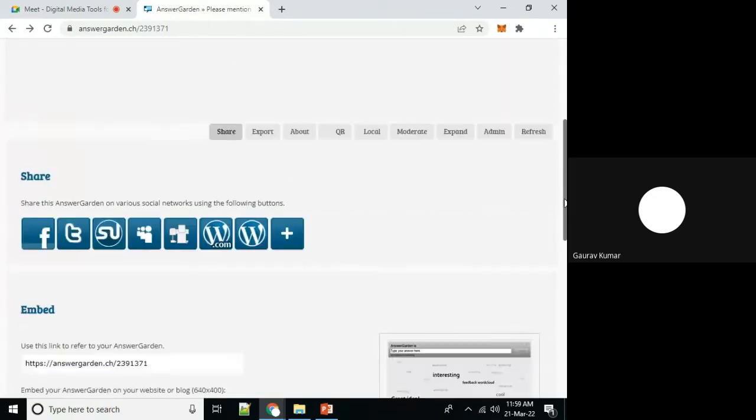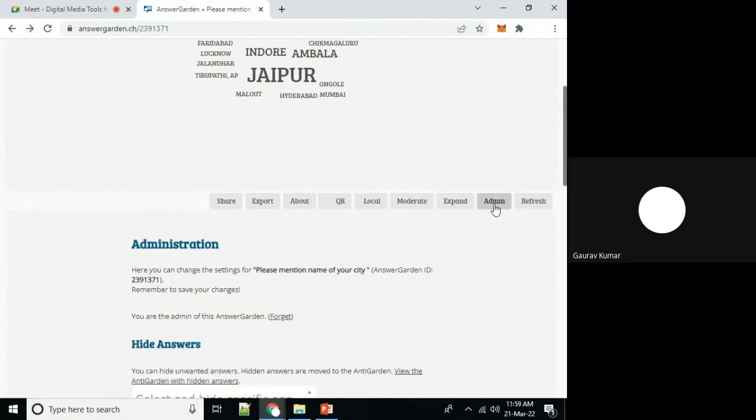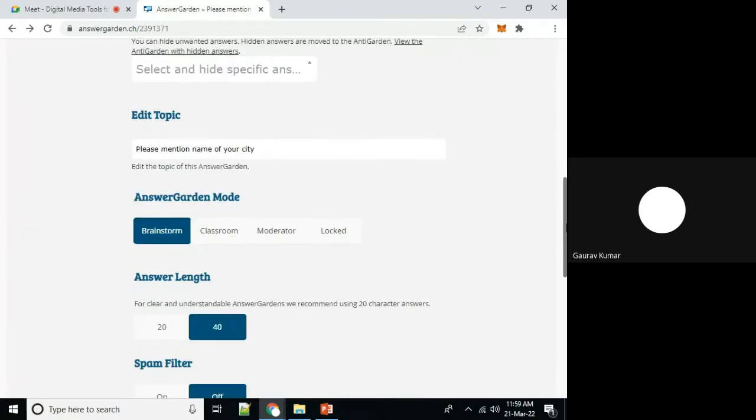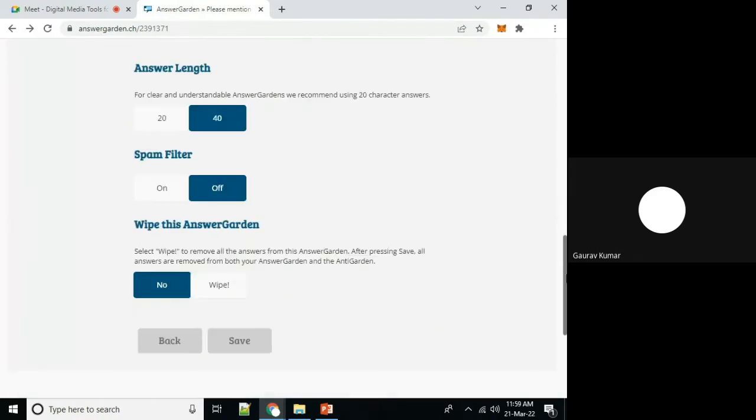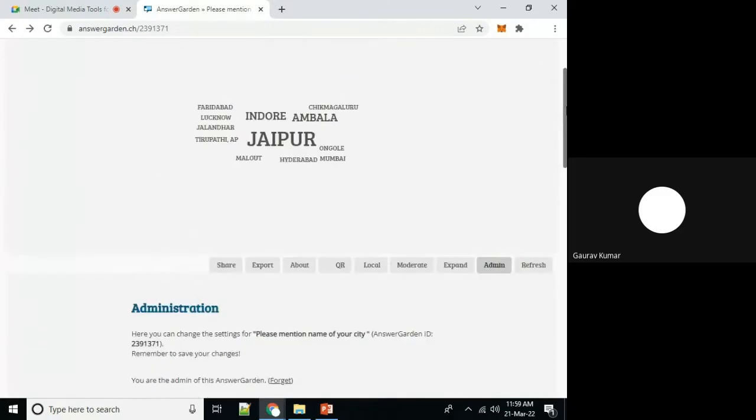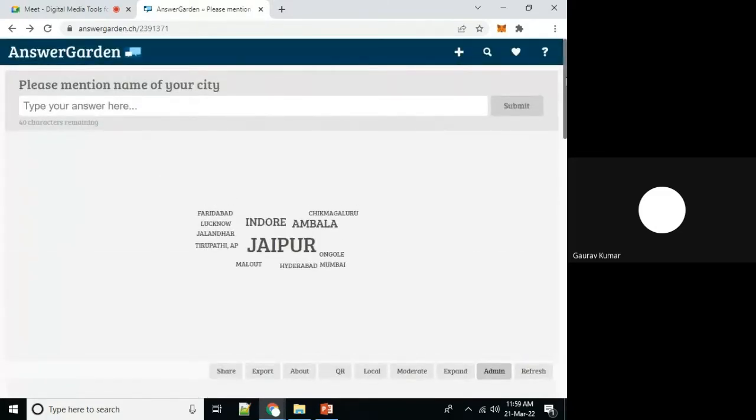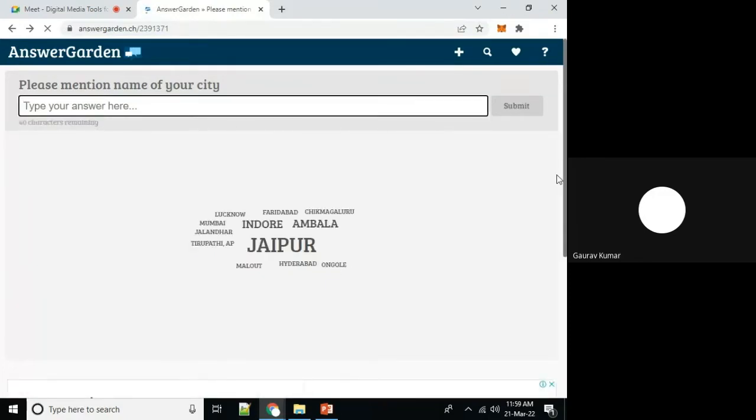In the same way, if we want to change this question, then on click of admin, we can modify this question anytime, this specific query. Very easy to use platform. In real time mode, we can communicate, we can get responses from our participants. And again, we are focusing on that point that is very, very important. In online sessions, specifically in online sessions, we can bind our participants, we can engage our students with this session.